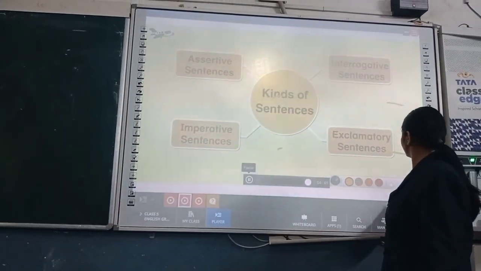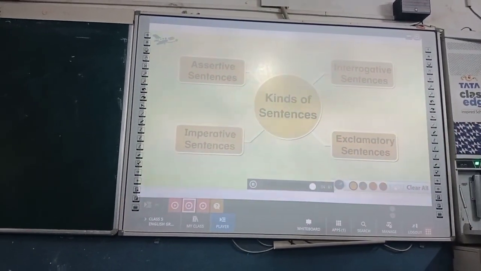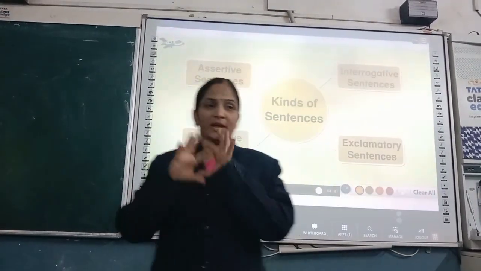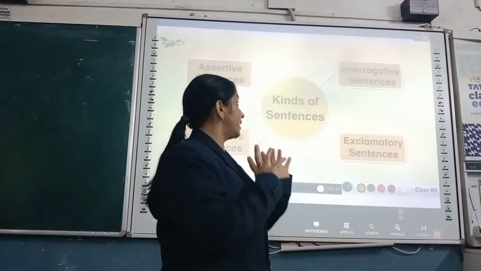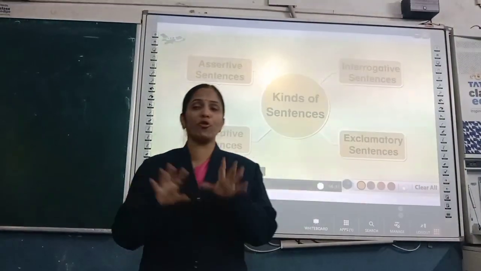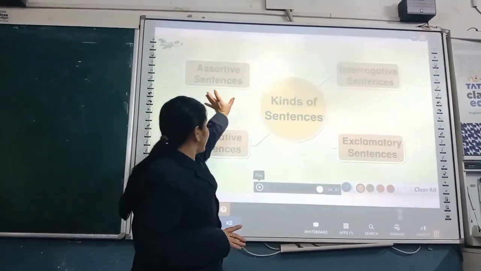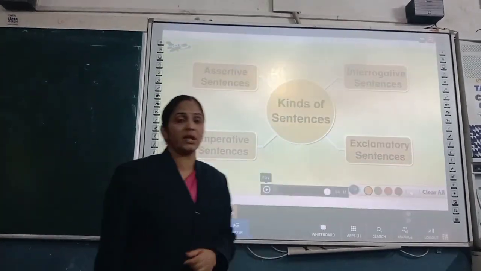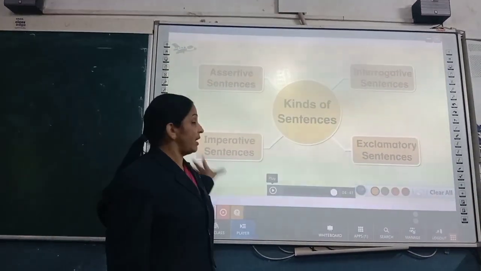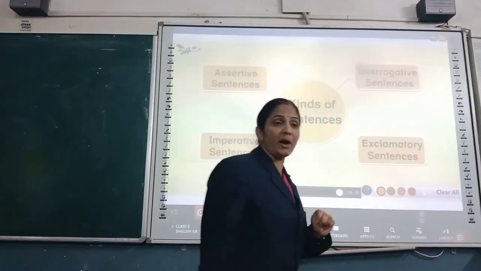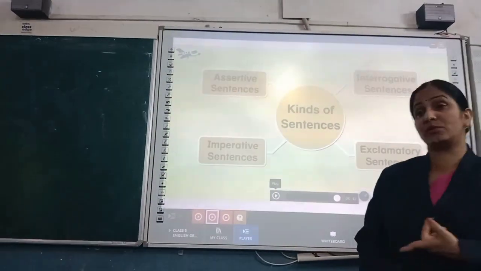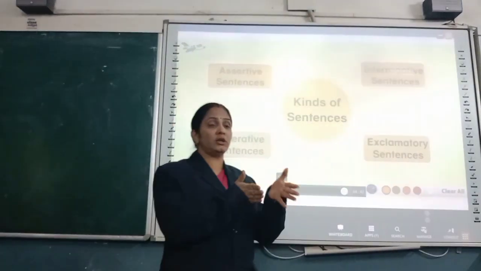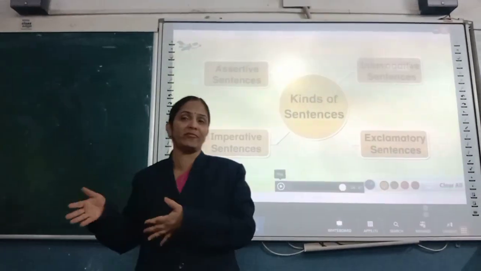So now you know the different types of sentences. Now there is a clear view regarding types of sentences. The four types of sentences are assertive, imperative, interrogative, and exclamatory. What is an assertive sentence? Assertive is divided into two parts: one is affirmative, another is negative, where you see the use of not, no, none and never.